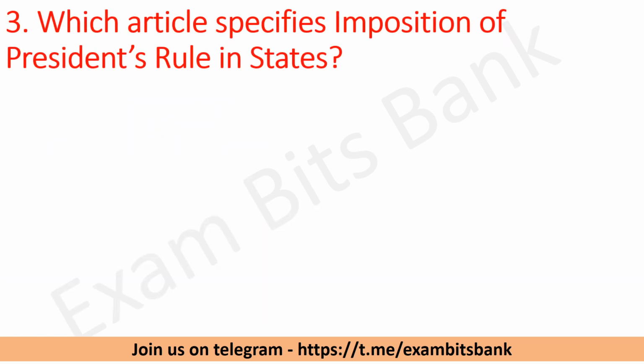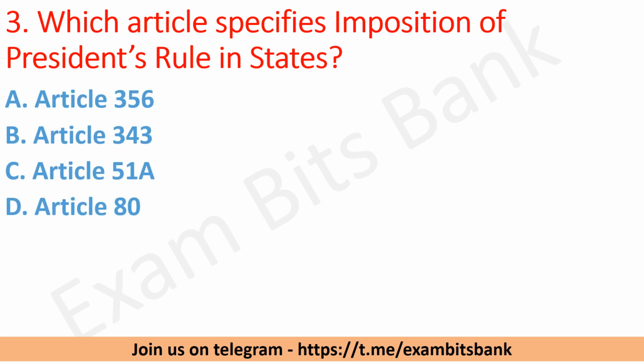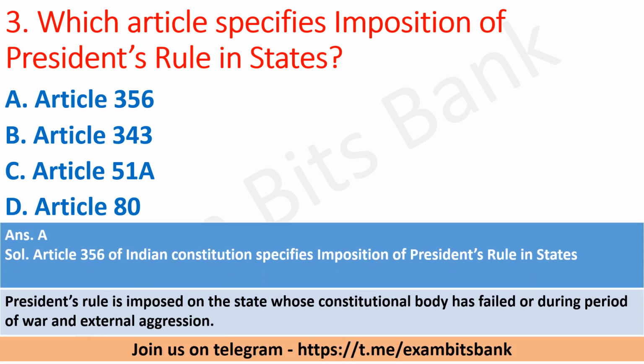Moving on to next question. Which article specifies imposition of President's rule in states? The options are Article 356, 343, 51A or Article 80. So the correct answer is option A. Article 356 of Indian Constitution specifies imposition of President's rule in states. Moving on to next question.